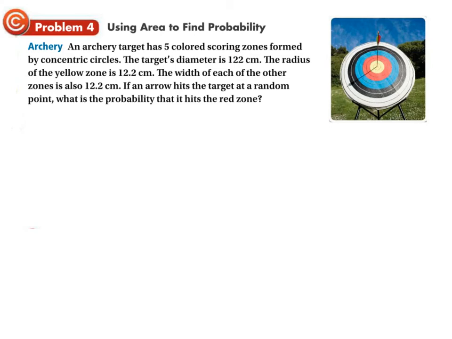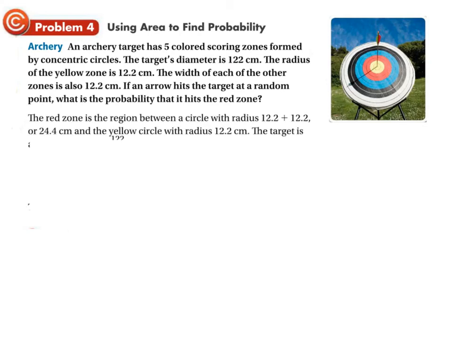Okay, so what we need to do here to find the area of the red zone first, we're going to do the area of the red zone over the area of the whole thing will be the probability. But to find that area, we need to find the area of this circle minus this yellow circle. Okay, so to do that, first let's write it down. Well, let's take a look at how they wrote it down. Okay, the red zone is the region between a circle with a radius of 12.2 plus 12.2, or 24.4. That's from the center to the edge of the red zone. And the yellow circle that has a radius of 12.2.